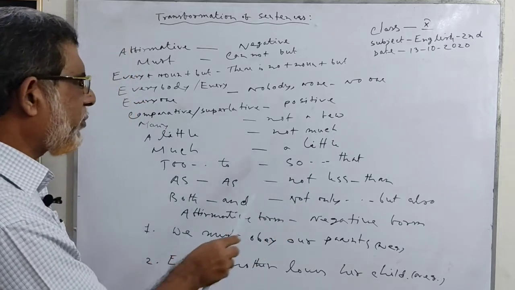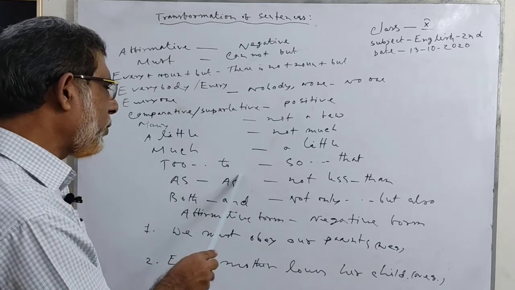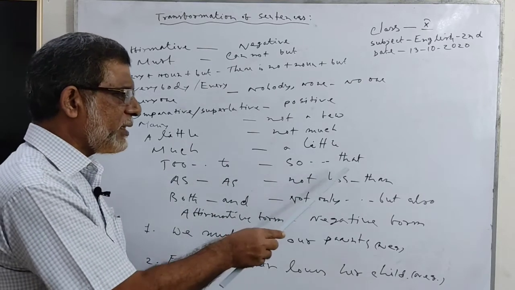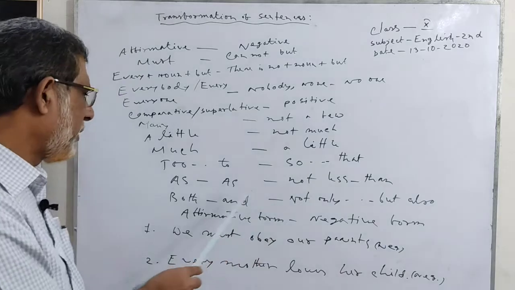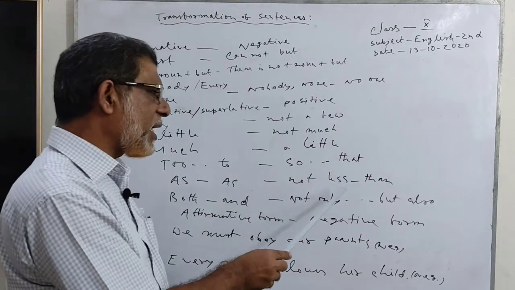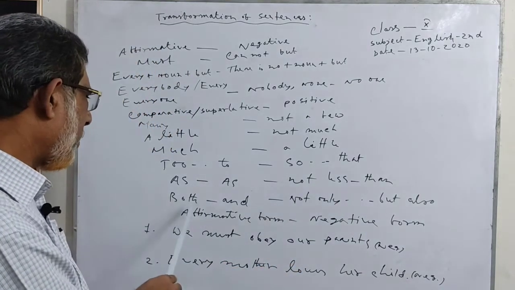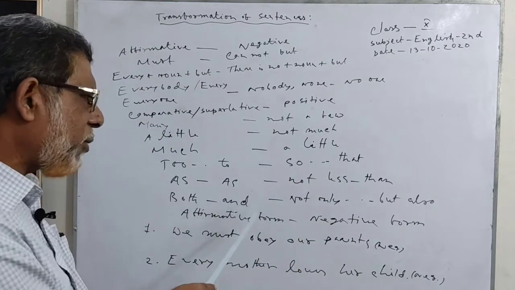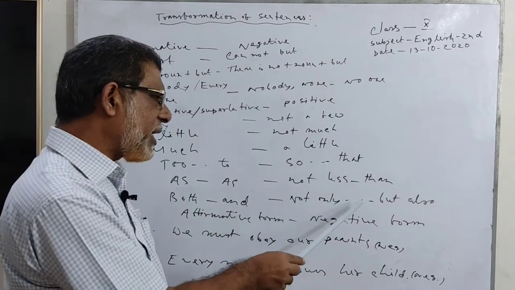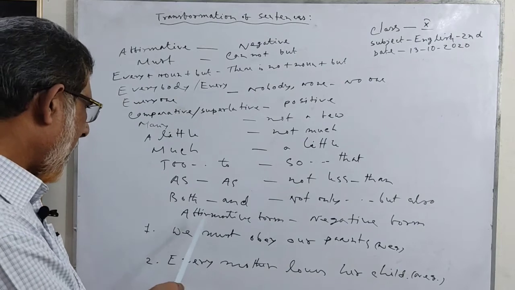Much, affirmative form; a little, negative form. Too dash dash to, affirmative form; so dash dash that, negative form. As dash dash as, affirmative form; not less dash dash than, negative form. Both dash dash and, affirmative form; not only dash dash but also, negative form.